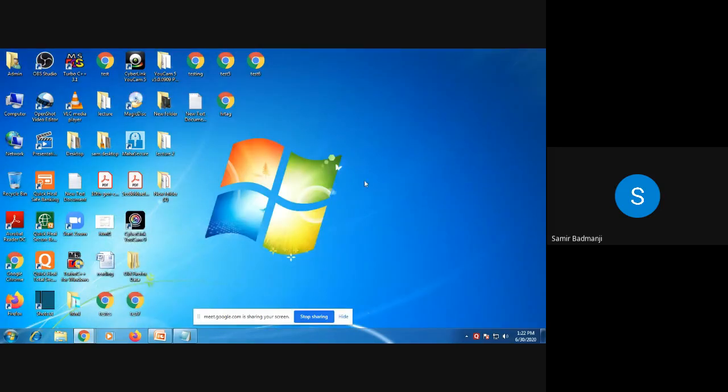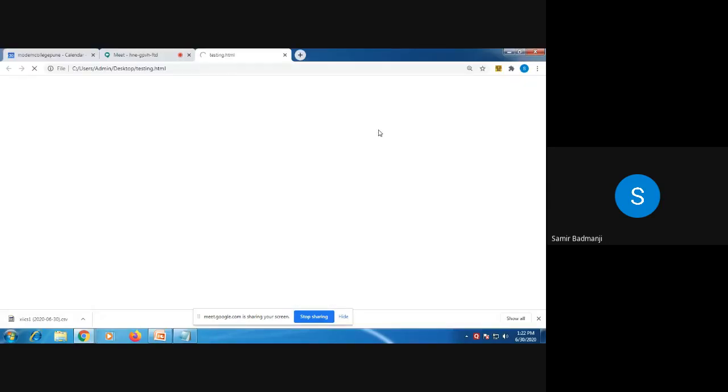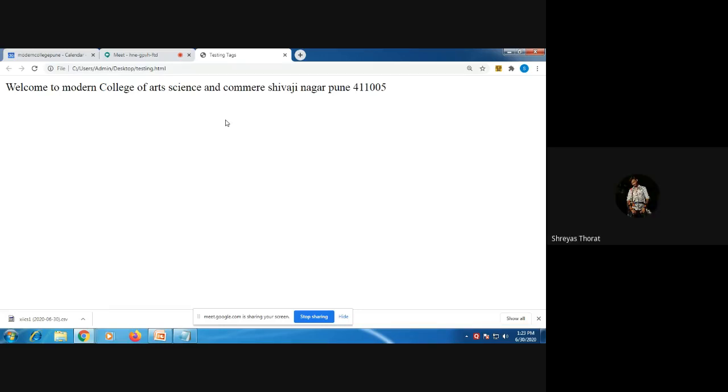So the name of that file was testing. I'll just double click on this file. What you can see on the screen? Welcome to Modern College of Art, Science, and Commerce, Shivajinagar, Pune 5. So is it on 3 lines or on 1 line? One line. Why is it? Because HTML doesn't recognize space, tabs, or a new line.